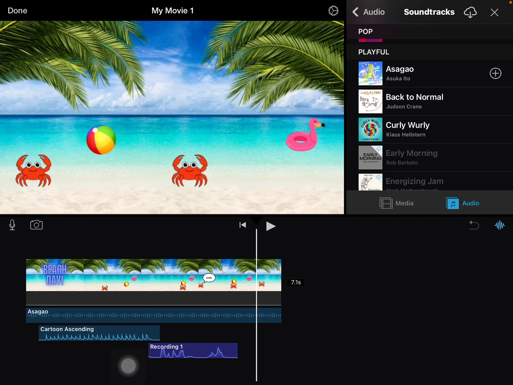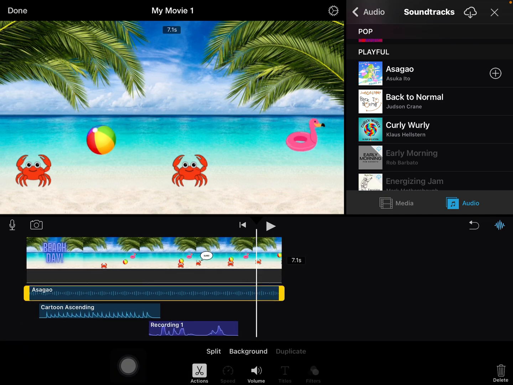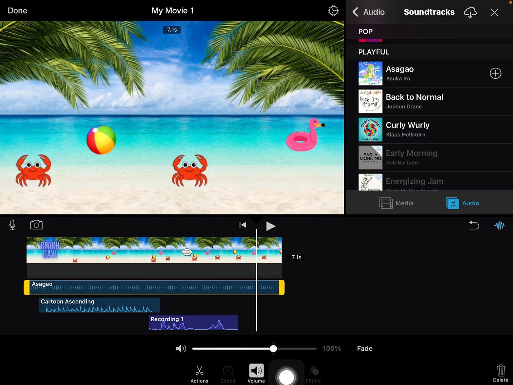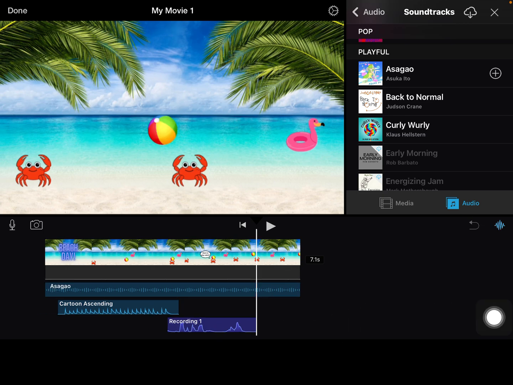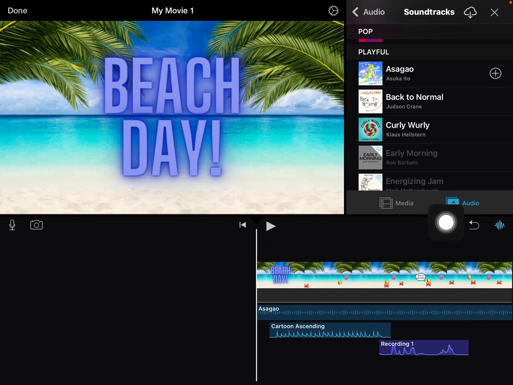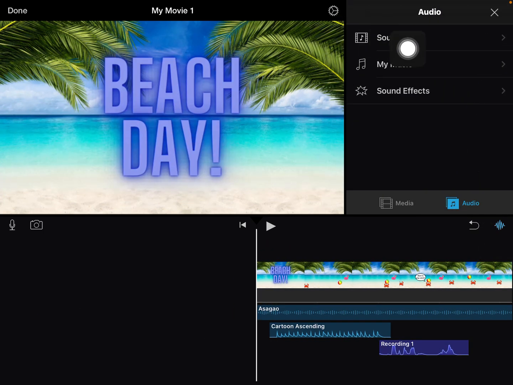And then I'd have one more sound effect here. If you do need to turn your volume down for your music, you're going to hit volume. Do not go over 100, but you can turn it down a little bit if you'd like. I'm actually going to leave it right around 100. And that will be audio, is where you're doing music for soundtracks and sound effects for everything else.